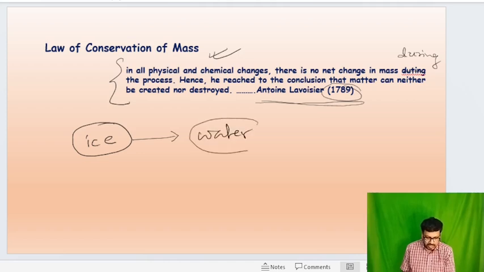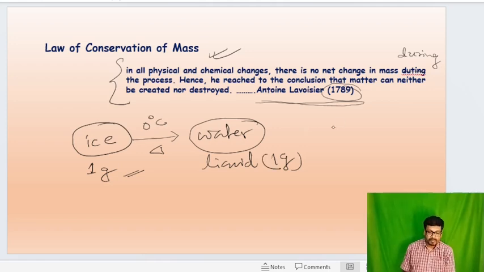That means it is in the liquid state. We take 1 gram ice at 0 degrees Celsius, and if we apply some amount of heat, then 1 gram ice is converted to 1 gram water.